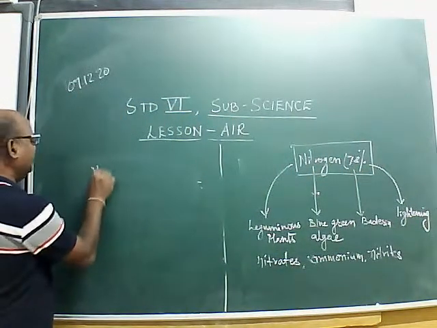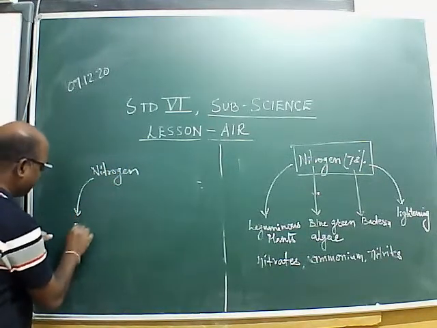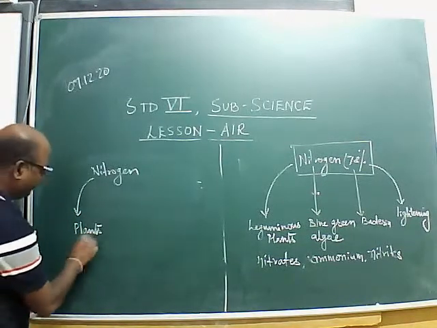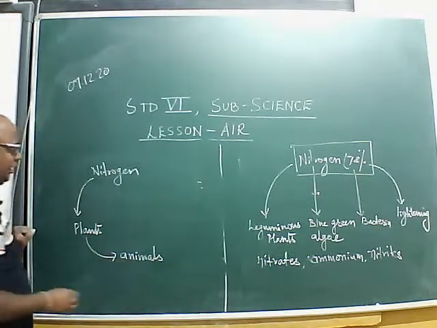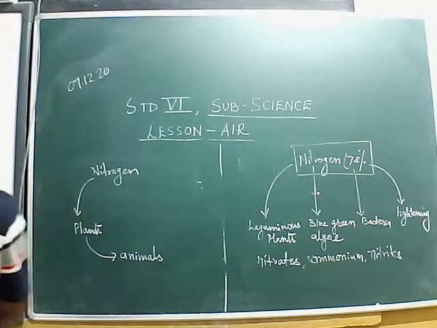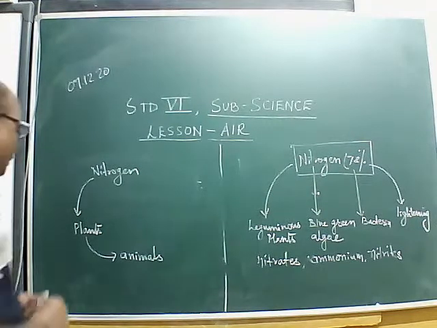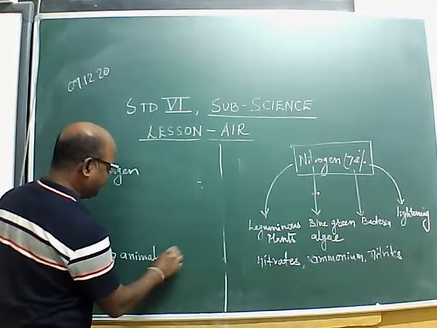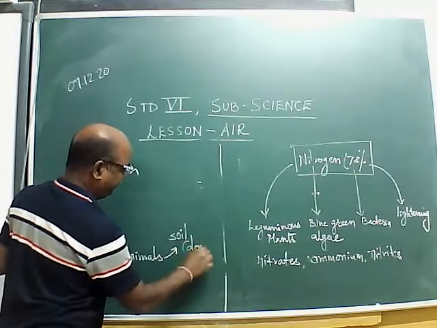This nitrogen is utilized by the plants, and these plants are eaten by animals. Then plants and animals, after their death, where do they go? They mix up in the soil, and in the soil there are denitrifying bacteria.